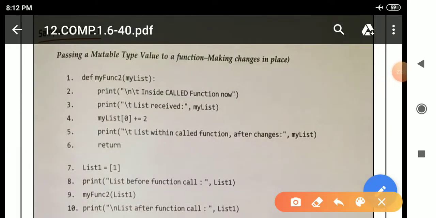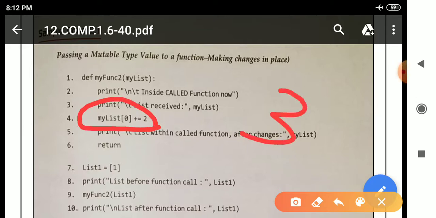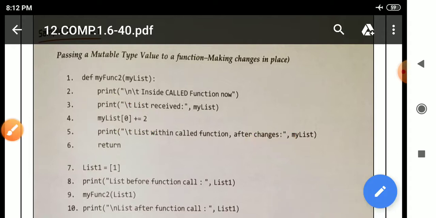See here, in line number 4, after the calculation, what will we get? We will get 3. 2 is there, my list is containing 1, means 2 plus 1, it will become 3. So after line number 4, it will move to line number 5, means in line number 5 there is a print statement. See here, print, parenthesis open, double quotation, backslash t, list within called function, comma, after changes,